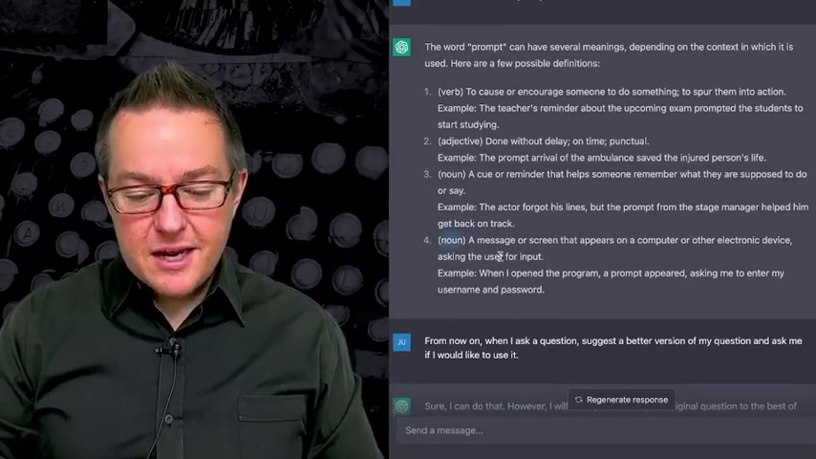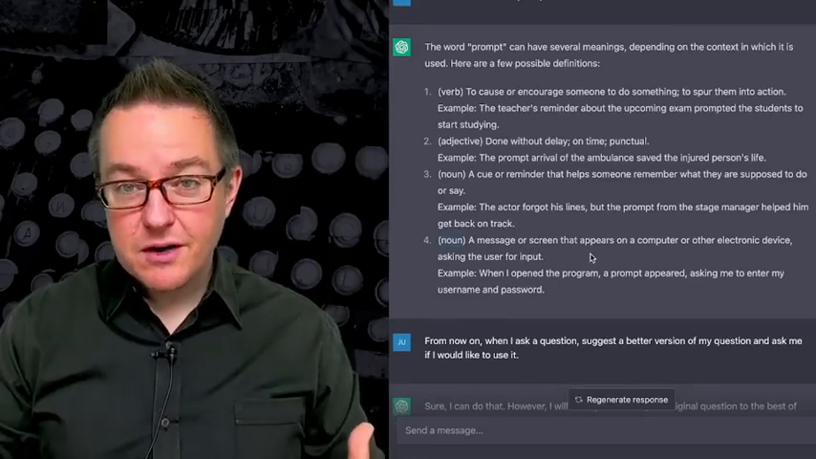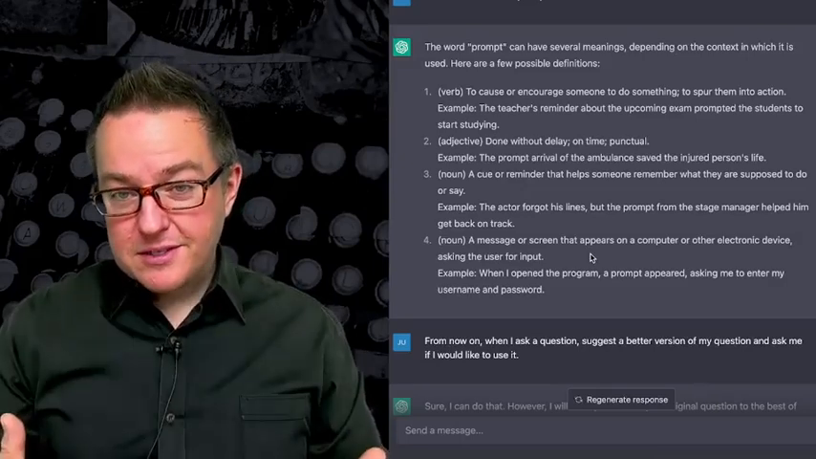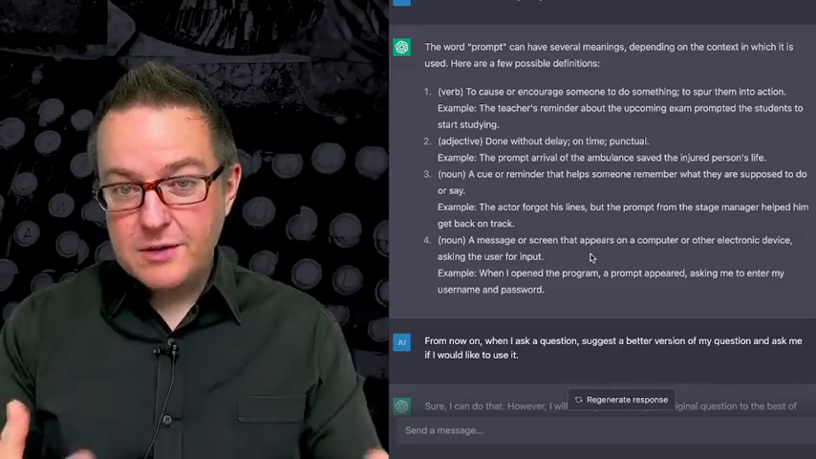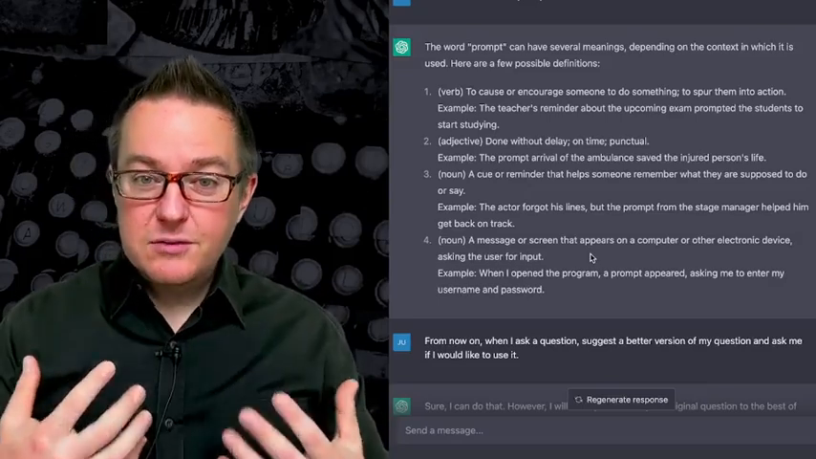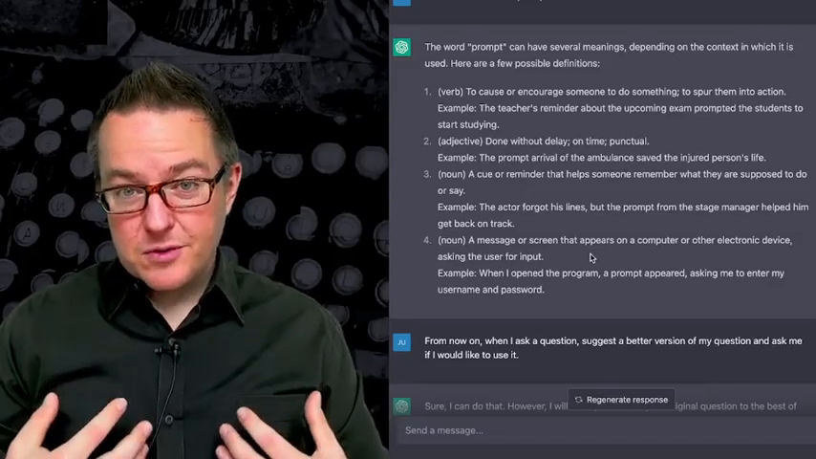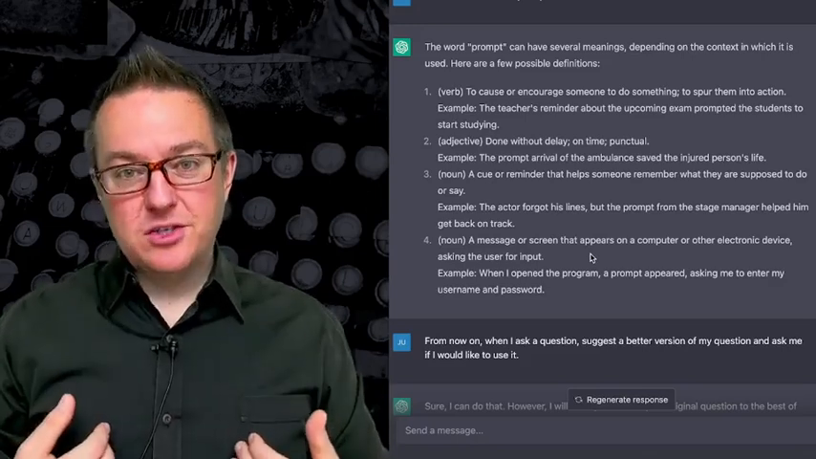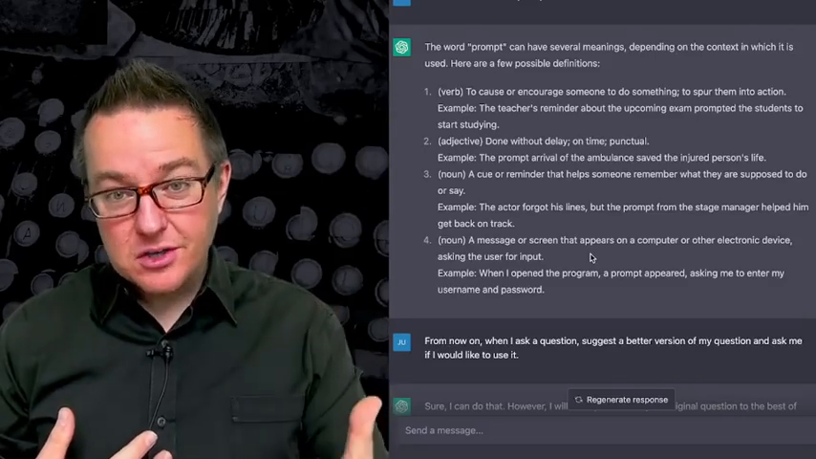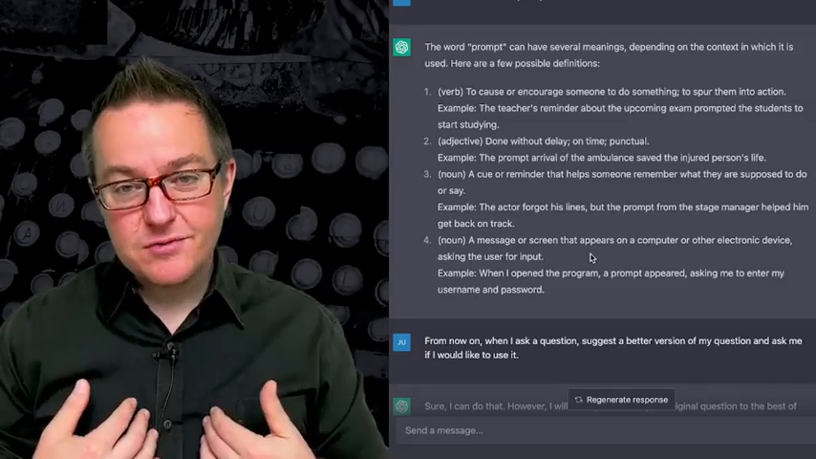And then it can be another noun, a message or screen that appears on a computer or electronic device asking the user for input. So this is kind of a helpful thing because we can prompt the large language model to produce things for us, but the large language model, if we structure things correctly, can actually elicit information from the user. So the large language model can ask questions to us. So a prompt can both serve as a call to action, spurring the large language model to action, or it can actually be an input. It can be asking us for input.